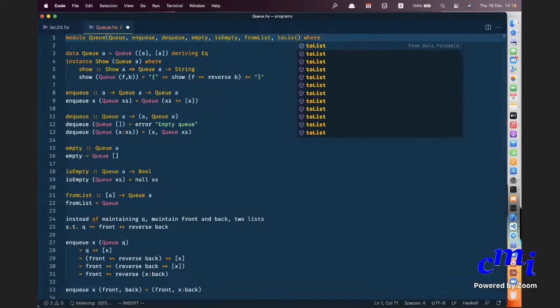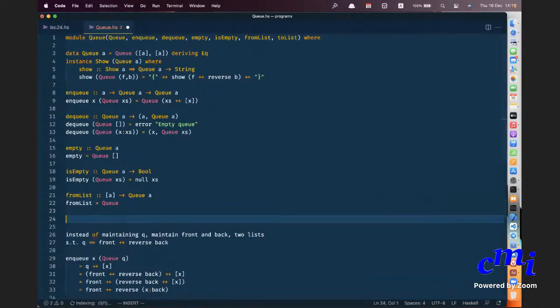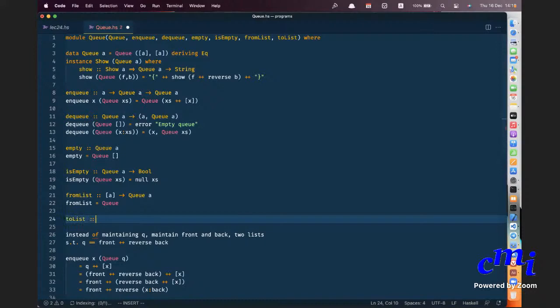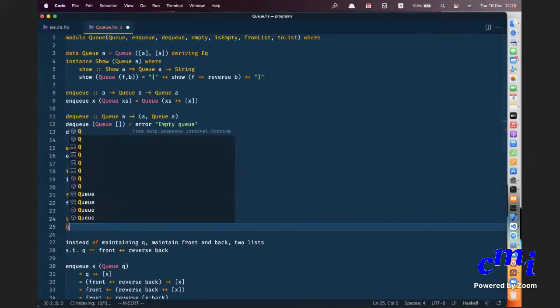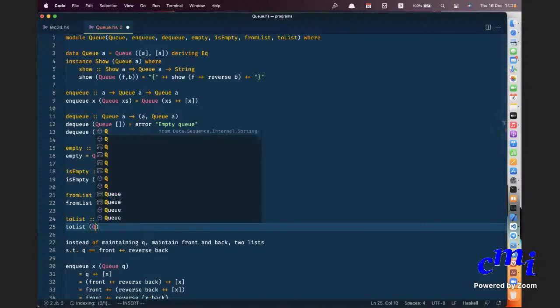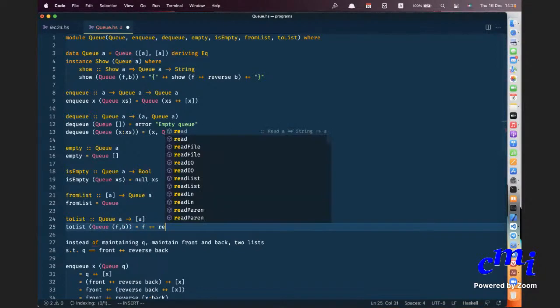From list, similarly, to list. You can translate to list. From list is this. To list is, from list is not this. I'll come to that in a minute. To list of QA, to list A. To list of QFB, front back, is F plus plus reversal.